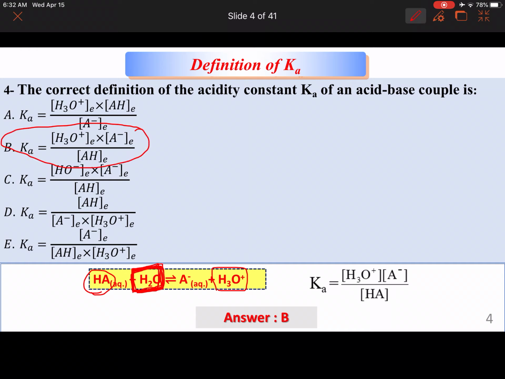Now watch out, because in MCQ questions, it's very easy to make a mistake and put the wrong thing. And here they just put the little e's there to mean the concentration at equilibrium. We don't always put it in the expression, we just keep it like this. We don't always put an e, so watch out for that.